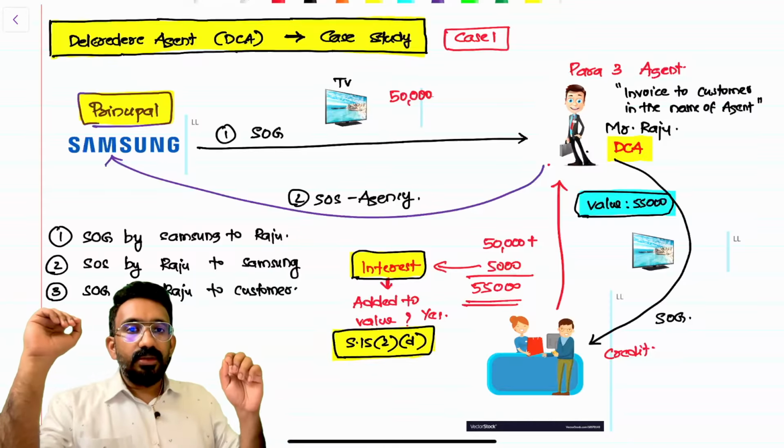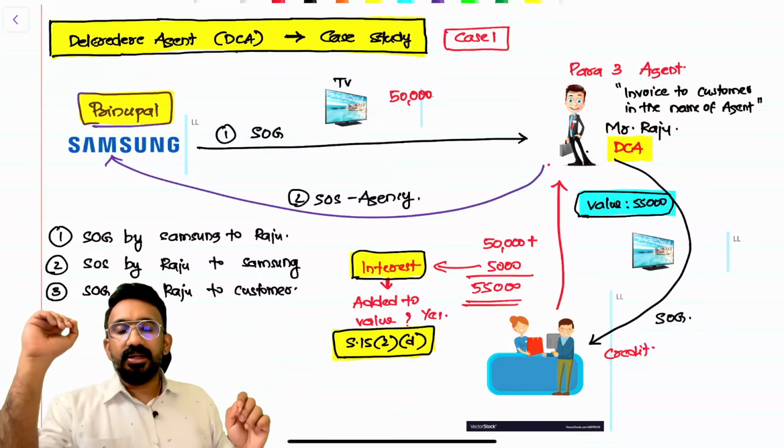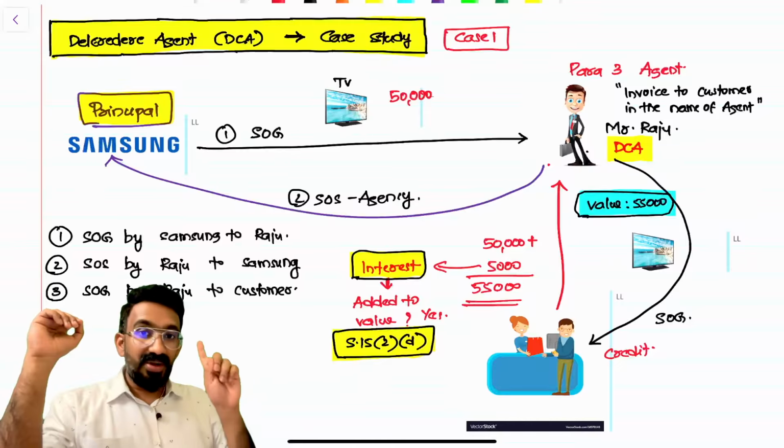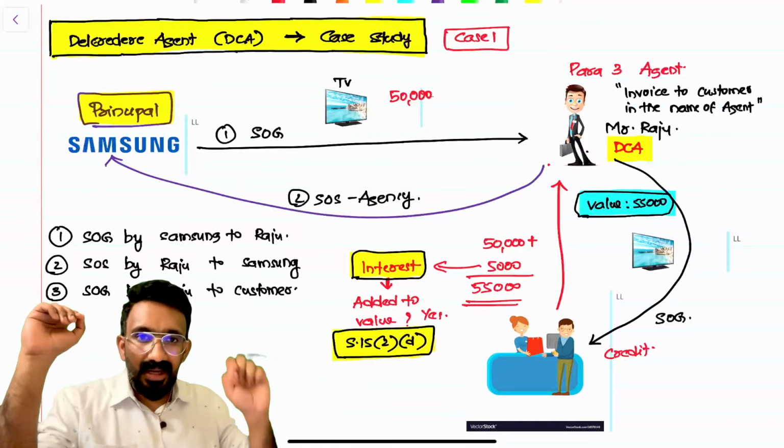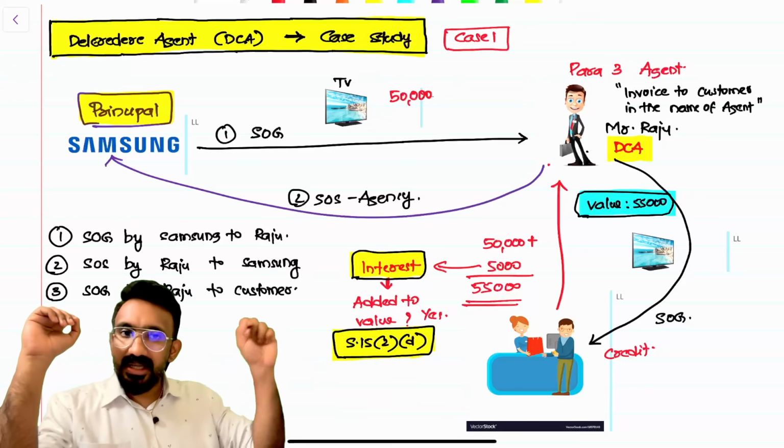Now, the question here is how many inward supplies Raju has. One inward supply. Even if there is no consideration, Samsung giving the TV to Raju will become a para 3 supply. Samsung will pay GST and Raju will take the credit.